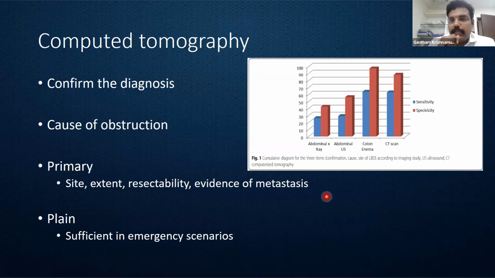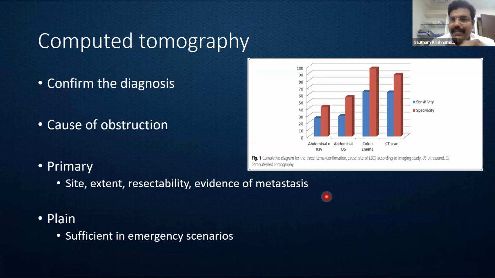It can give us more information regarding the primary lesion, where exactly it is, what its extent is, whether it is resectable or not, and if there is any evidence of metastasis in the form of liver, peritoneum, or any non-regional lymph node. Sometimes it might also give us an indication of a second lesion elsewhere. Suppose we have a patient presenting with a sigmoid lesion, but the patient can have another polypoidal lesion in the ascending colon. The ascending colon lesion was asymptomatic, but the patient had come with the sigmoid lesion. So sometimes we might miss the proximal lesion. CT can help us in identifying it, so that during the surgery we'll be a little more aware whether we need to tackle that or not.